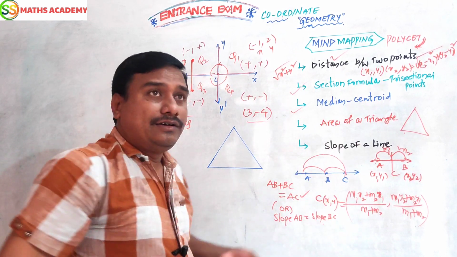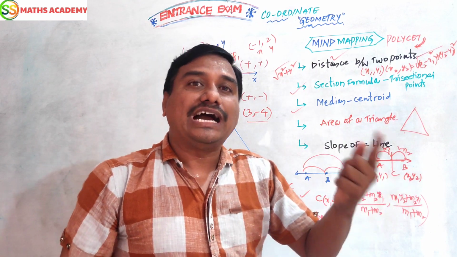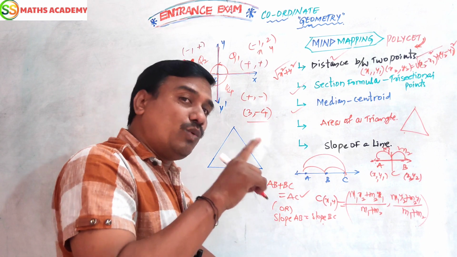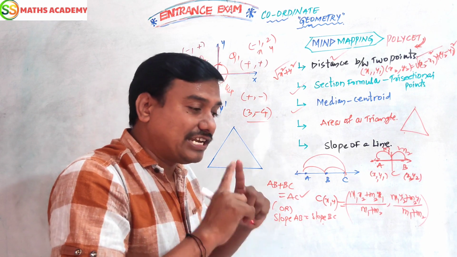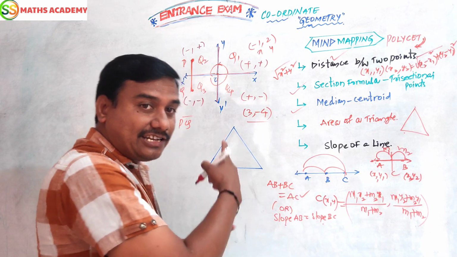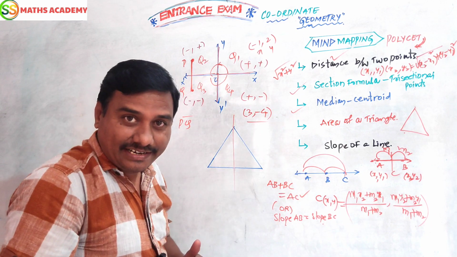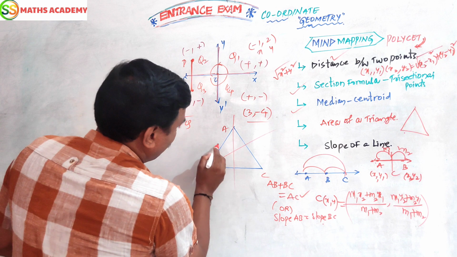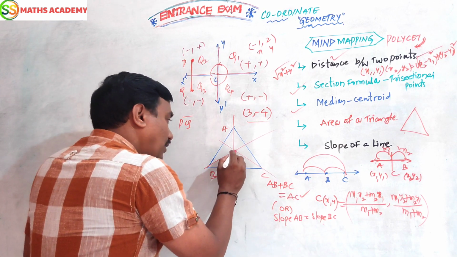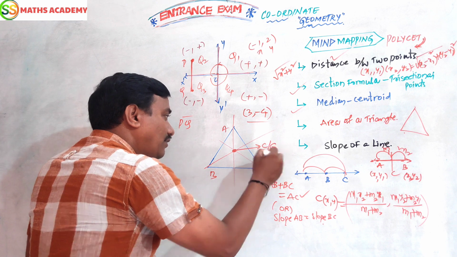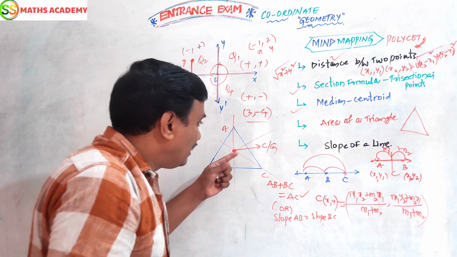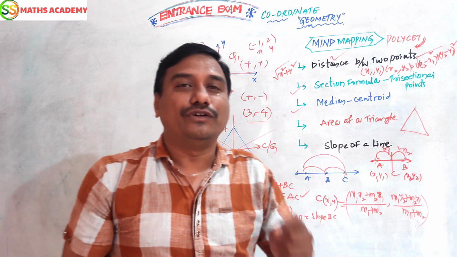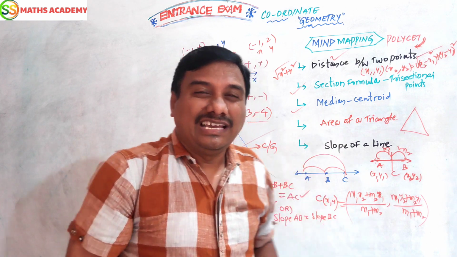What is the median? A line which passes through the vertex of a triangle and divides the opposite side into 2 equal parts is called a median. This is called median. These are the vertices of the triangle. This is called median. This is called median. Now the point of concurrence of medians is called centroid, denoted by G.